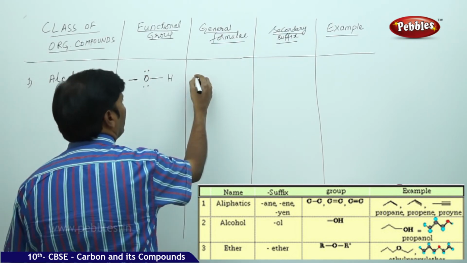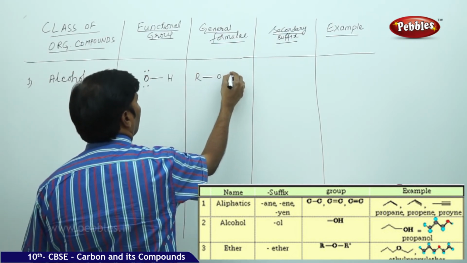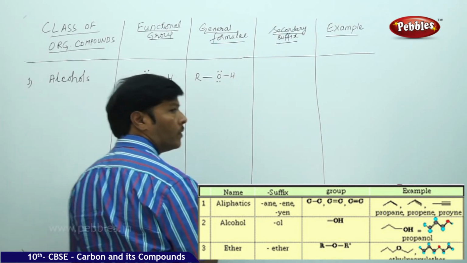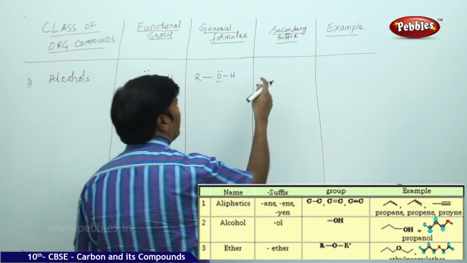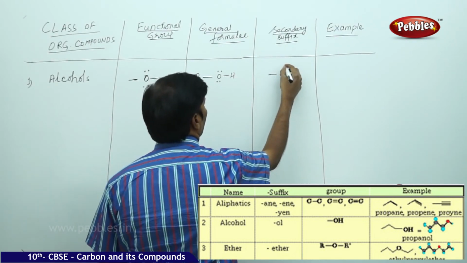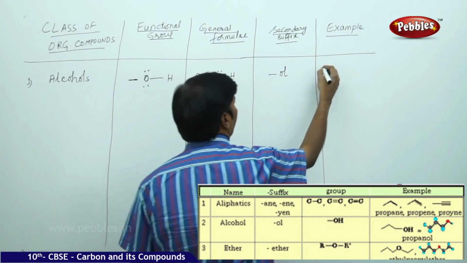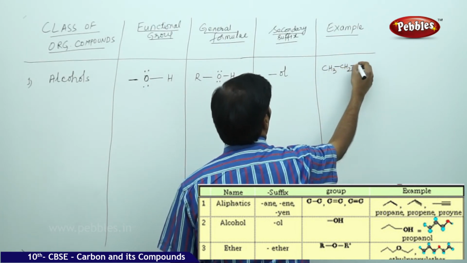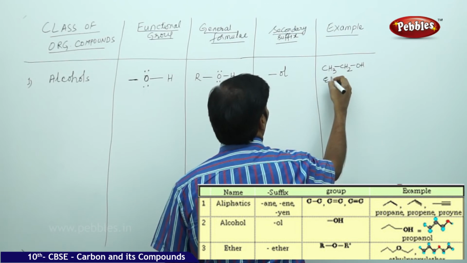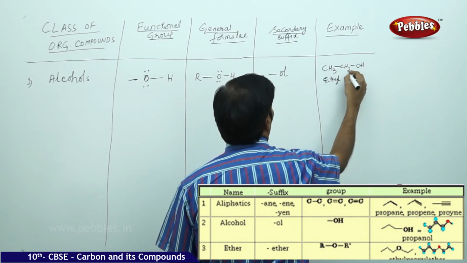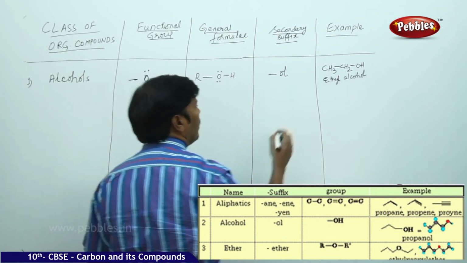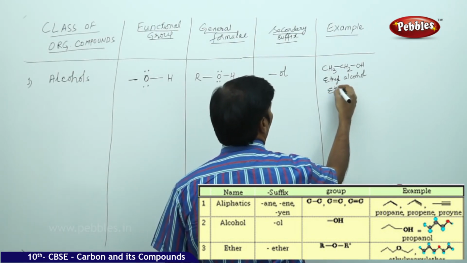And general formula, you can take ROH. This is alkyl group, aliphatic alcohol. Secondary suffix is ol. Example, you can take CH3CH2OH, ethyl alcohol or ethanol.